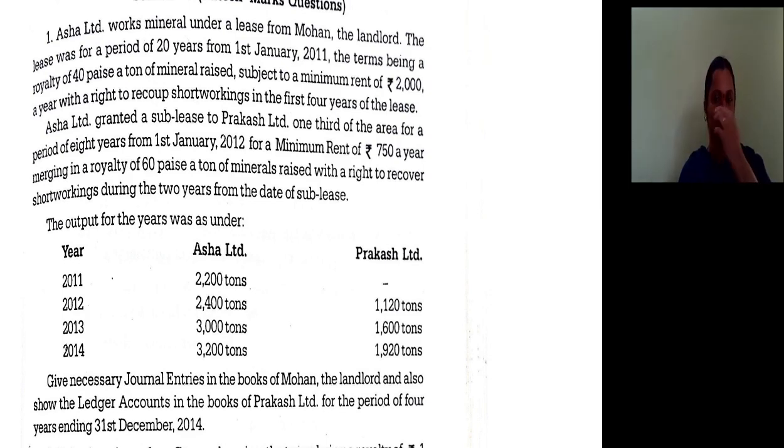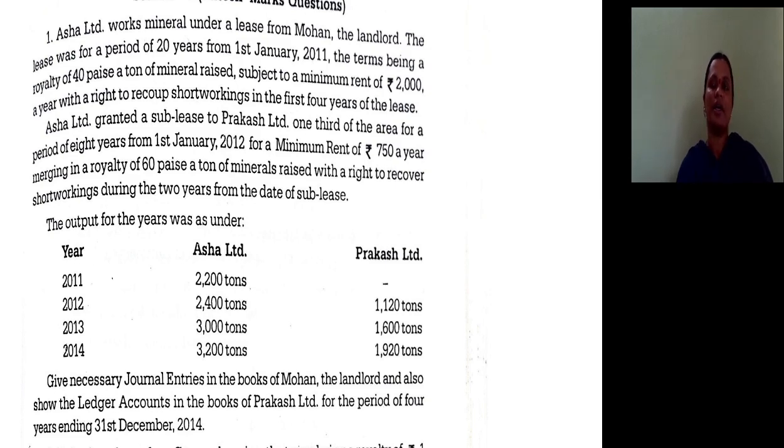So this is the agreement between Asha and Mohan. Asha can recover short working in first 4 years only in case there is excess.